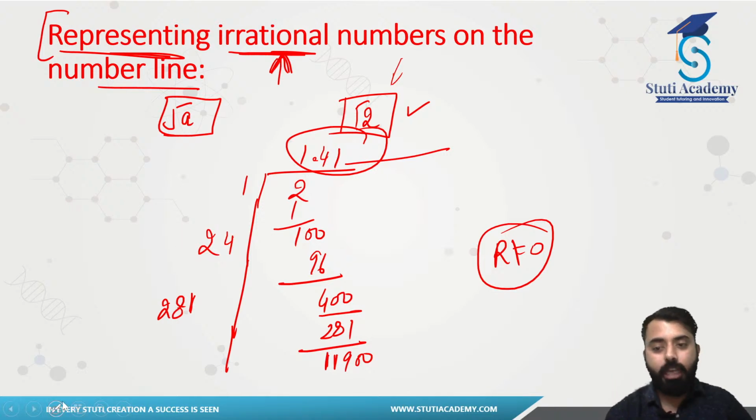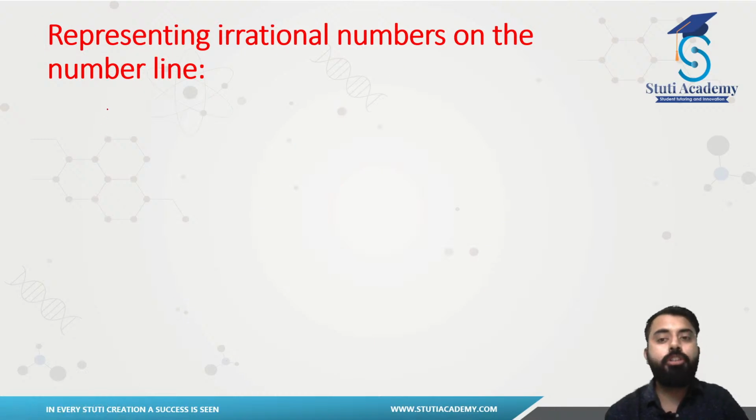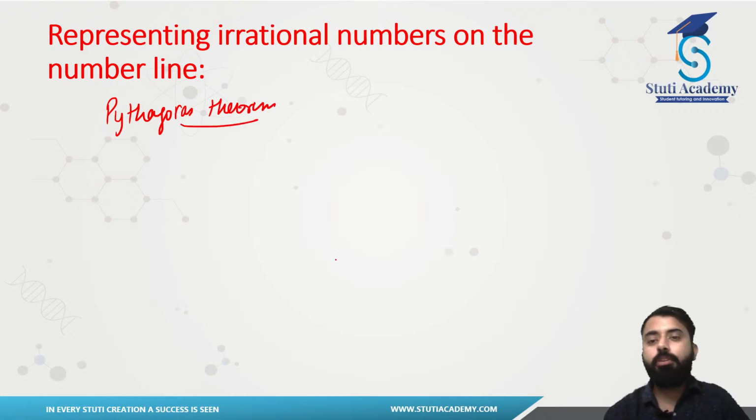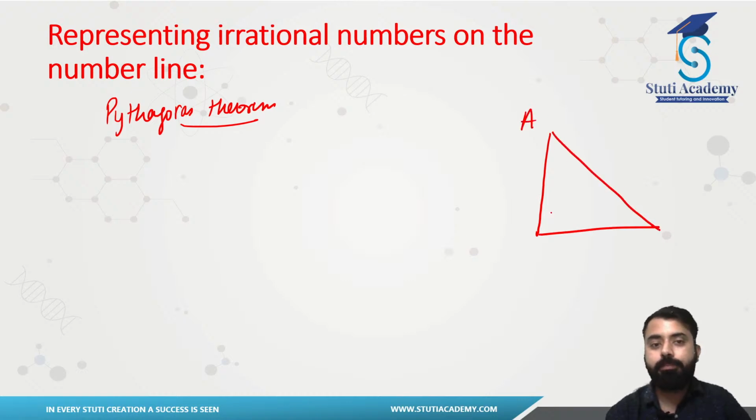And for this, I am going to bring you towards your Pythagoras theorem. You guys remember your Pythagoras theorem? It was what? It is this. If you have any right angle triangle, let's say this is your right angle triangle ABC, where right angle is at B, one would be your perpendicular, one would be your base, and the side opposite to your right angle, that will be your hypotenuse.